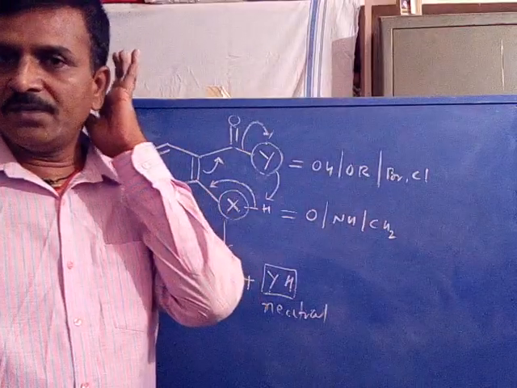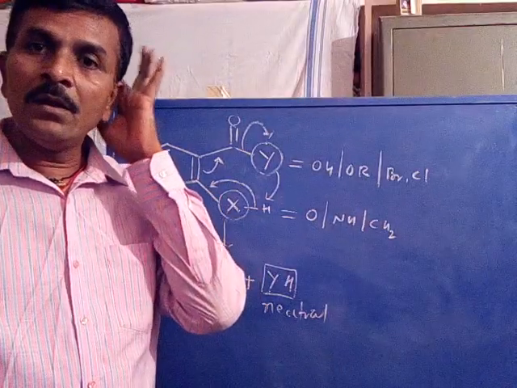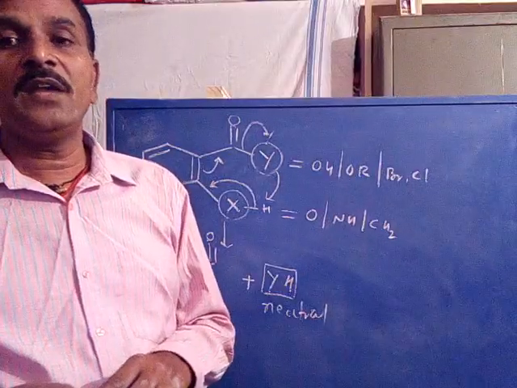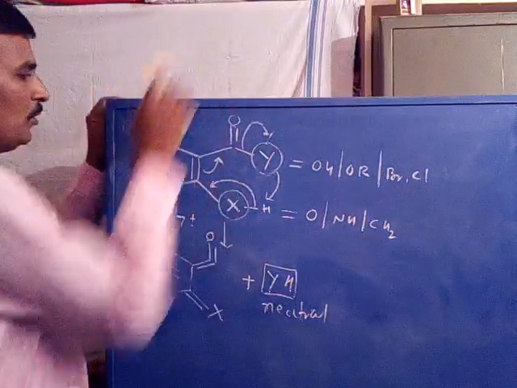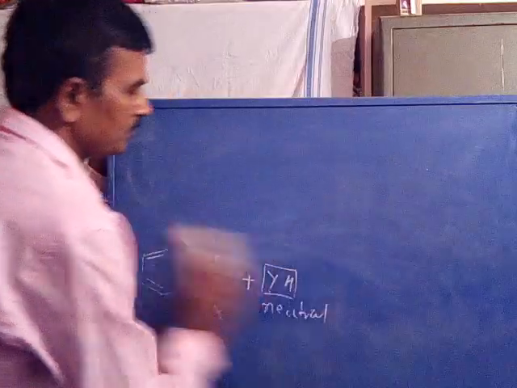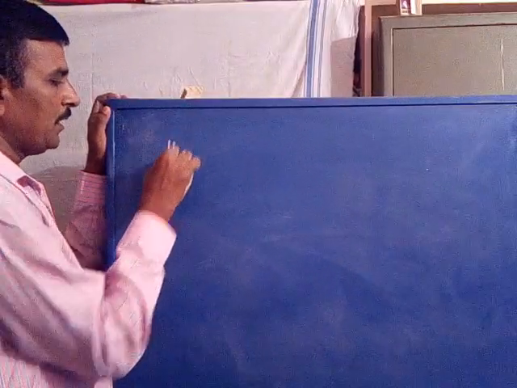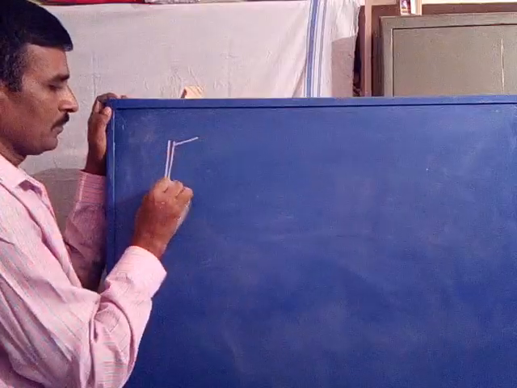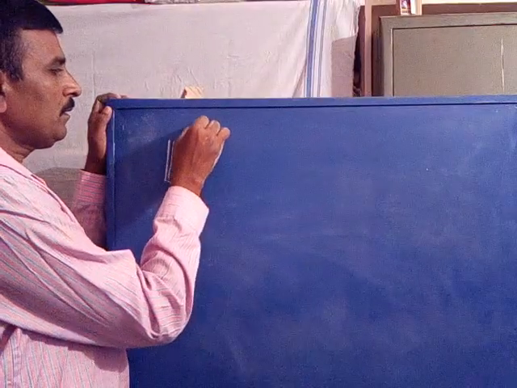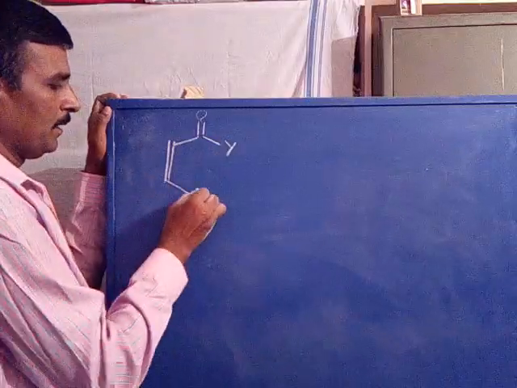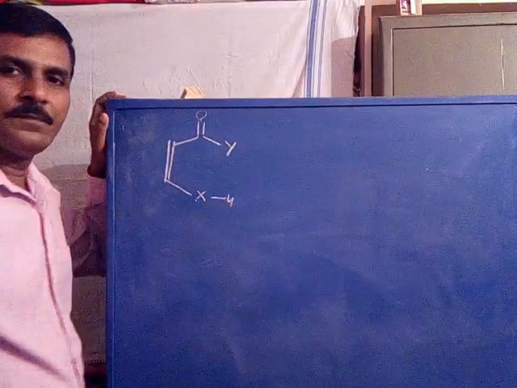According to our definition, the ortho effect is possible for ortho disubstituted aromatic systems, and sometimes cis olefins. Now you take a cis olefin with the same kind of groups, C double bond O, Y, X hydrogen.